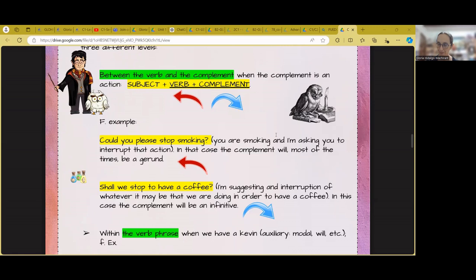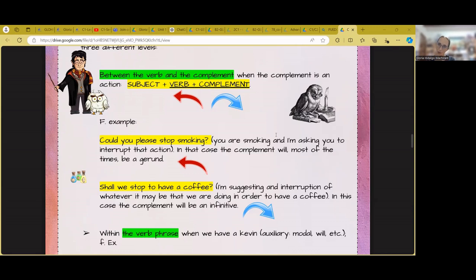For example, I like apples. In I like apples, apples is a noun, which is the complement of my sentence. But what happens when we have an action instead of a noun? A nominalized action. For example, I like eating apples.